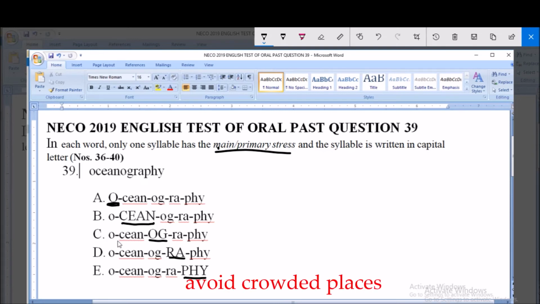It is oceanography, because what happens to ra is that the ra is the element that carries the final syllable. So where we actually have our stress is on OG. So option C is correct.